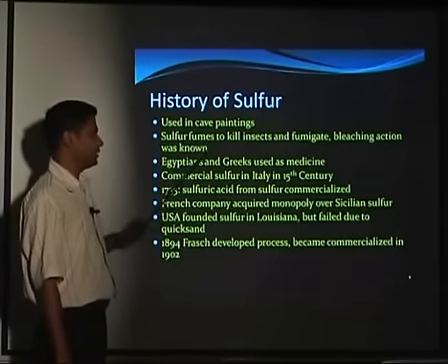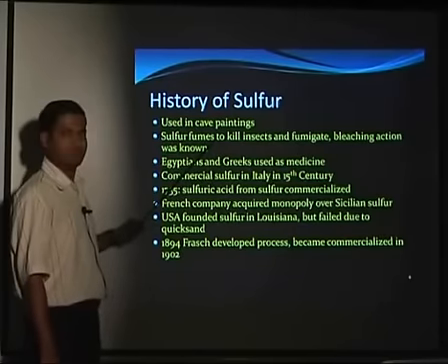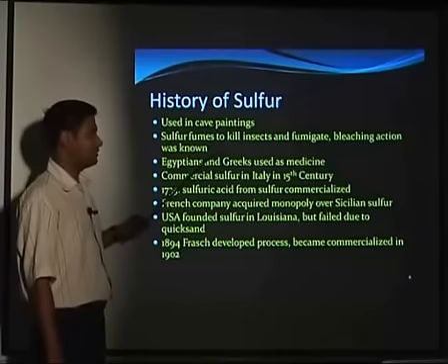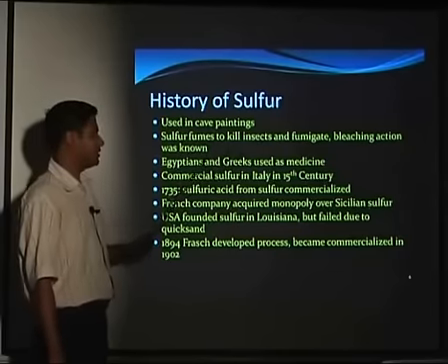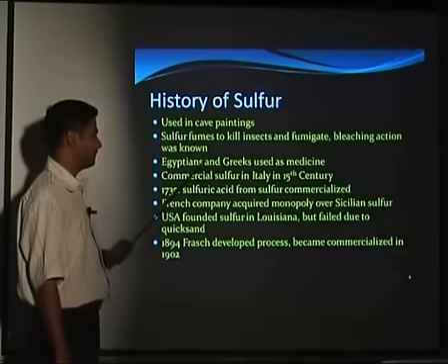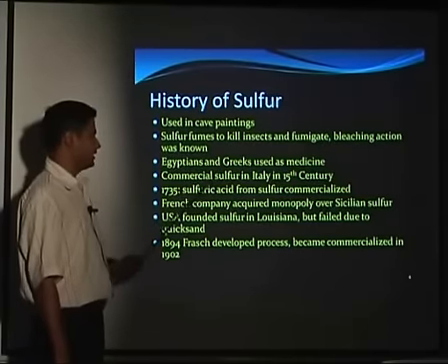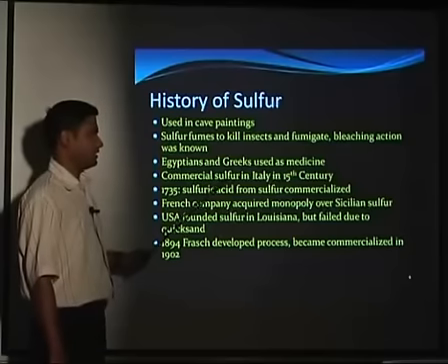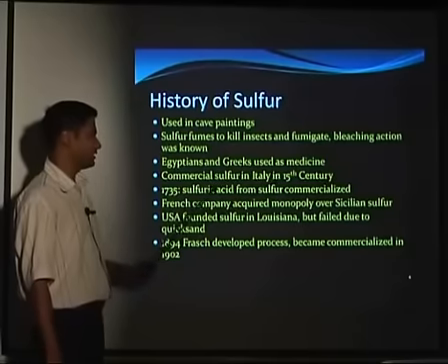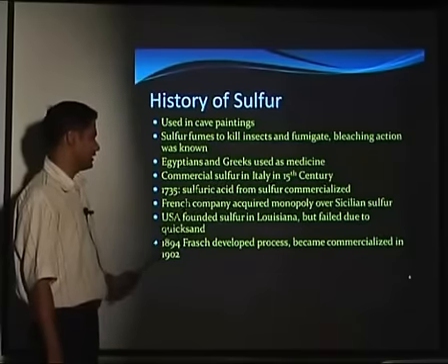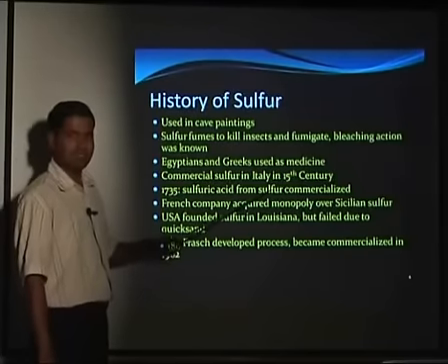In the laboratory you have done experiments on sulfur. SO2 gas is used to bleach flour. So the bleaching action was known already. Then Egyptians and Greeks used it as a medicine. Commercial sulfur in Italy was used in the 15th century, so they commercialized sulfur production in the 15th century. Then in 1735, sulfuric acid from sulfur was commercialized.